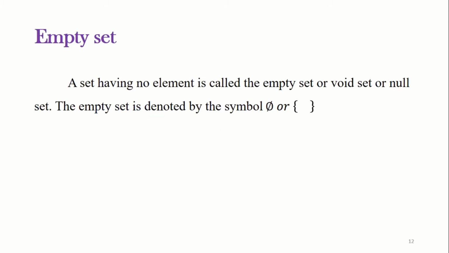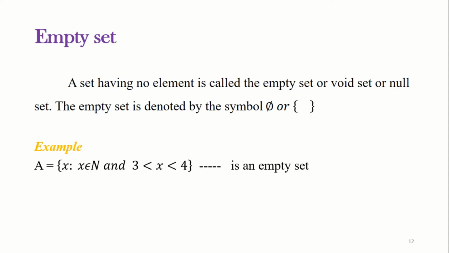Next let us see different types of sets. Empty set. A set having no element is called the empty set or void set or null set. The empty set is denoted by the symbol phi, or by braces with no element within. So let's see the example now. Here A equals the set of all x such that x belongs to N and 3 less than x less than 4 is an empty set, since there is no natural number between 3 and 4. So this set A is an empty set.